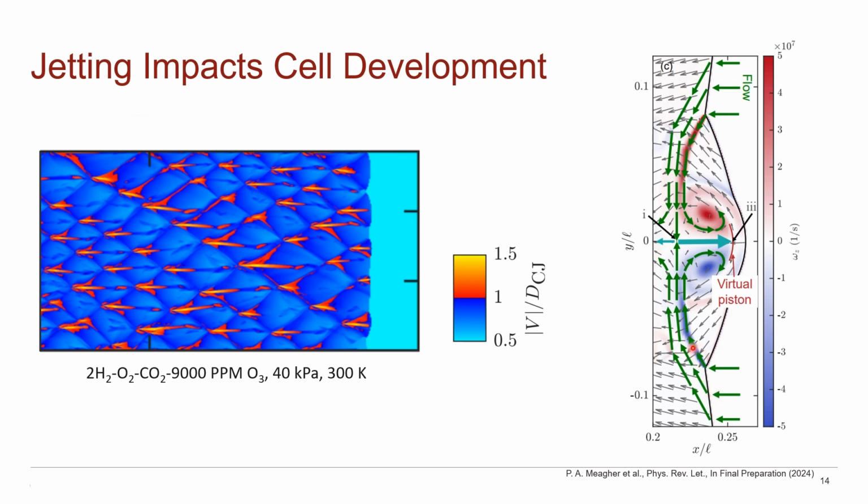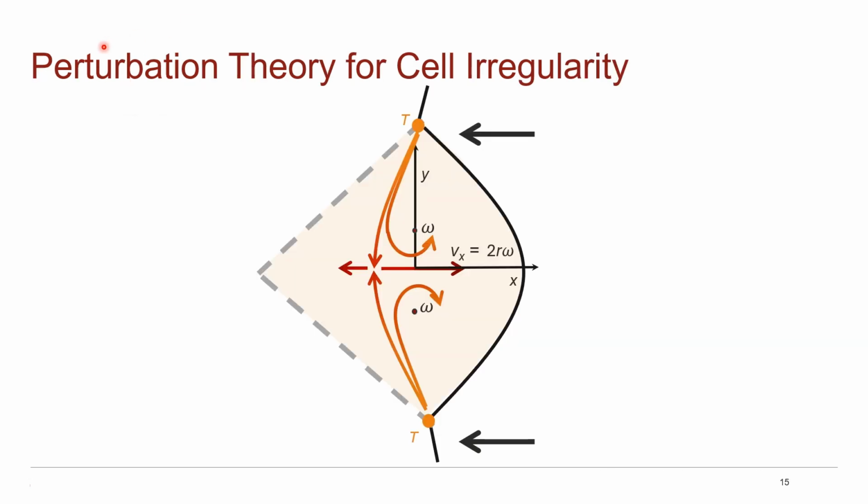Shear layers emanating from the triple points come together to stagnate, forming a backward and a forward jet that is accelerated by a pair of neighboring vortices. This jet then acts as a virtual piston, pushing the Mach stem forward. Therefore, the direction of the jet is correlated with the propagation of the Mach stem. Now, with an understanding of what hydrodynamic mechanism impacts the propagation of the Mach stem, we can then look at how sensitivity to kinetics should affect the jet direction, specifically through their effect on the neighboring vortices.